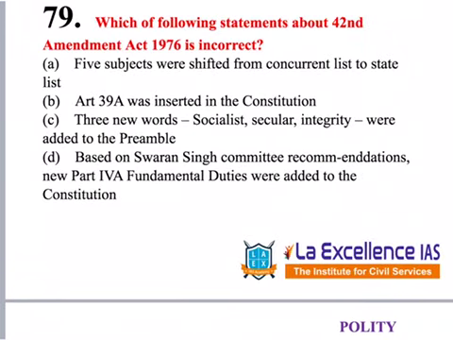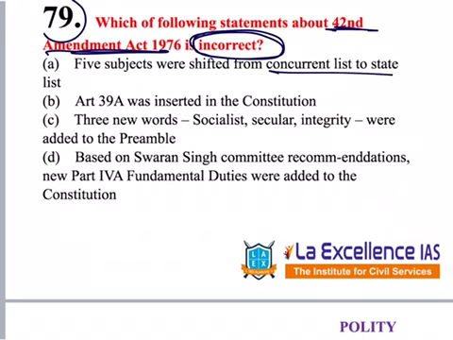The next question in polity is question number 79. This question is regarding the 42nd Amendment Act and asks which statement is incorrect. Underline this word carefully. The first statement says 5 subjects were shifted from the concurrent list to the state list. We know that 5 subjects were shifted, but it is from the state list to the concurrent list, not from the concurrent list to the state list. So this is incorrect.